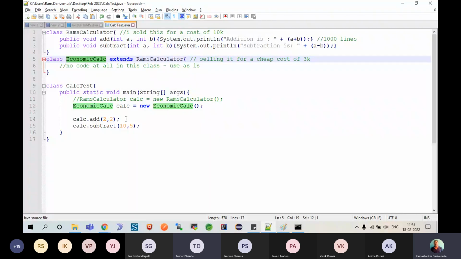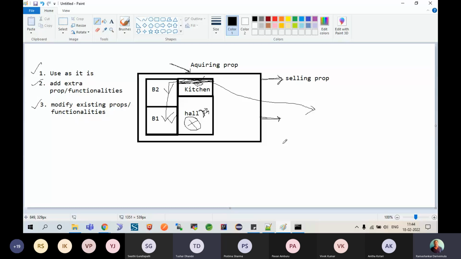As I told you in the diagram, I am trying to sell. So what exactly happens? Let me explain here. The entire stuff that I was speaking about, I'll make it as a smaller diagram.